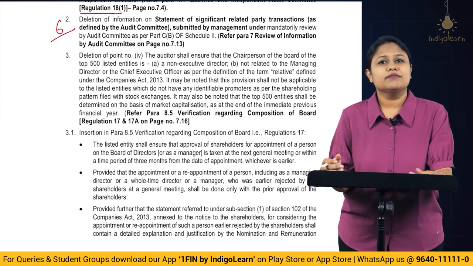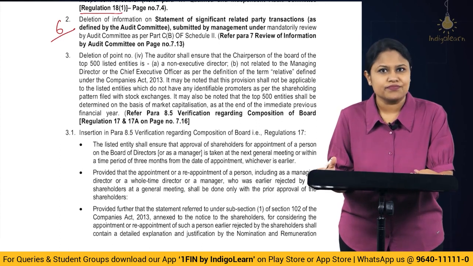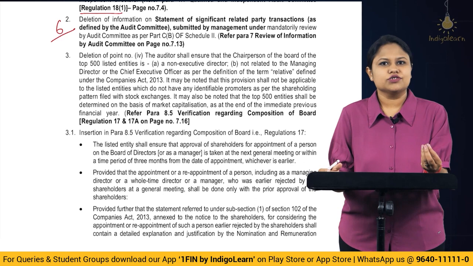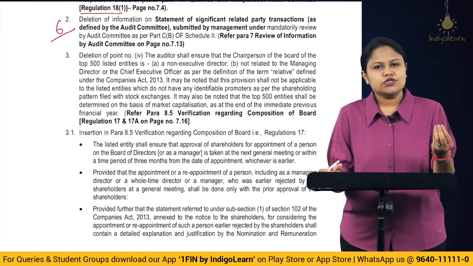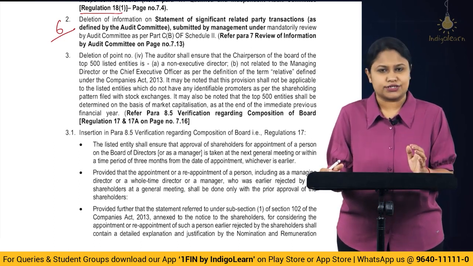Then we have management letters or the letters of weaknesses in the internal control issued by the statutory auditors. Then you have the appointment, removal, and all the terms of appointment of the chief internal auditor. So all of these have to be reviewed mandatorily by the Audit Committee, which is given in the regulation. So like that we have 6 pointers.